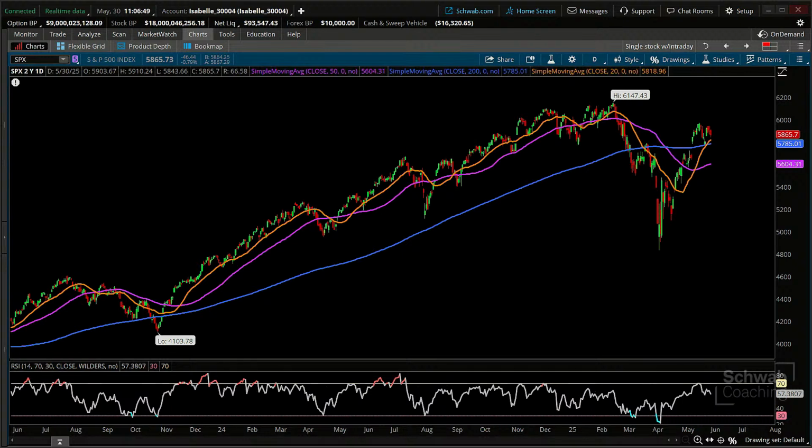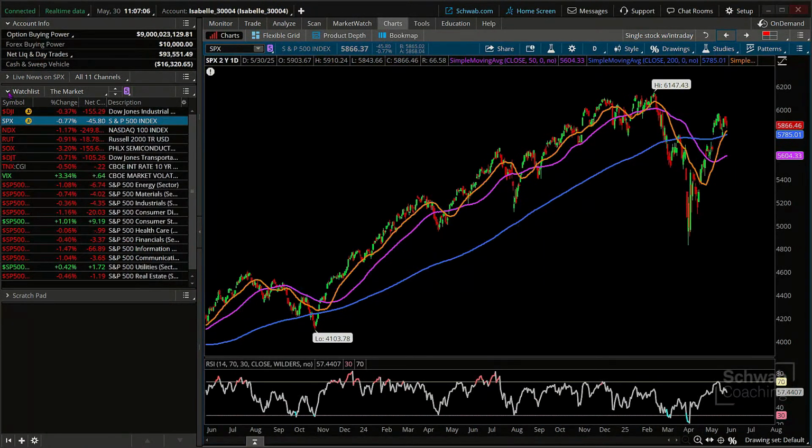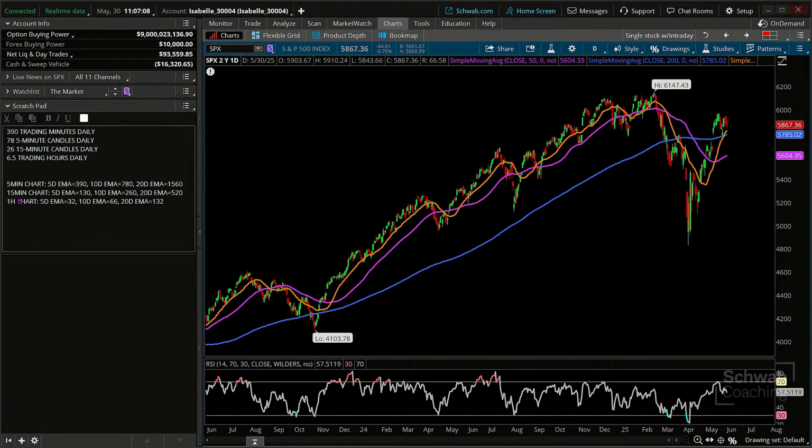So let's take our understanding of how the daily chart might appear, and let's move into an intraday chart and discuss some moving averages that traders might incorporate. So I'm going to open up my rail here, and we're going to hide this watch list and open my scratch pad. And what I did was provide you with some calculations here. This might be a little difficult to see, but I'm sure we could zoom in briefly here just to highlight what I have offered. And it's the windows of time necessary to understand how to do these mathematical shifts.